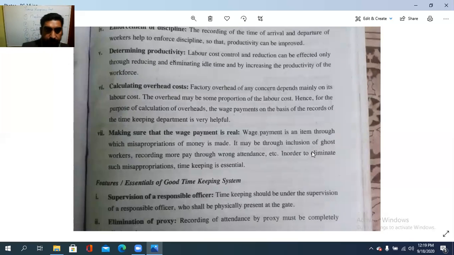Then next step, making sure that the wage payment is real, that it is correct. The seventh point is making sure that the wage payment is real, correct wage, based on the records maintained by the timekeeping department. Wage payment is an item through which misappropriation of money can be made. That is, it can come from the employee's side or from the employer's side, wrongly considered by either of them.